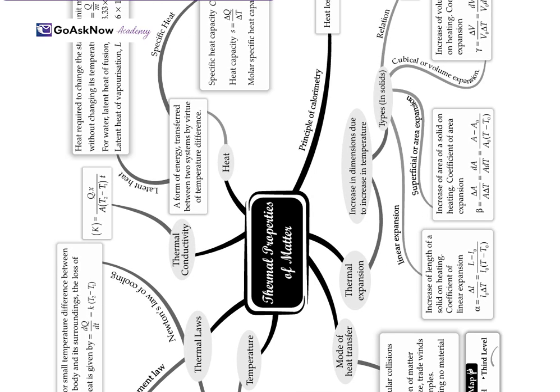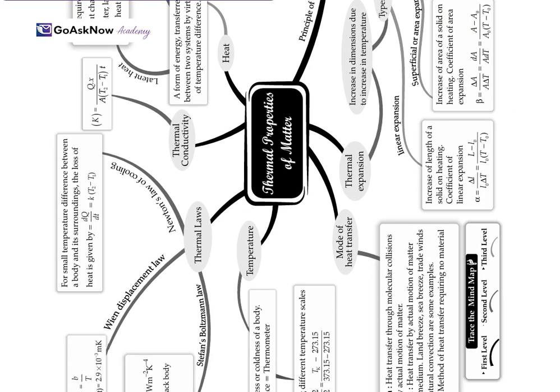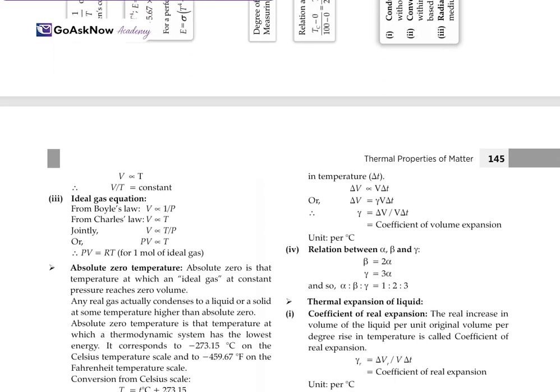Now, the topics we are going to cover in thermal properties of matter are heat, principle of calorimetry, thermal expansion of solids, increase in dimension with increase in temperature, modes of heat transfer, thermal conductivity, latent heat, specific heat, Newton's law of cooling, etc. These are the major topics we are going to cover in this chapter.